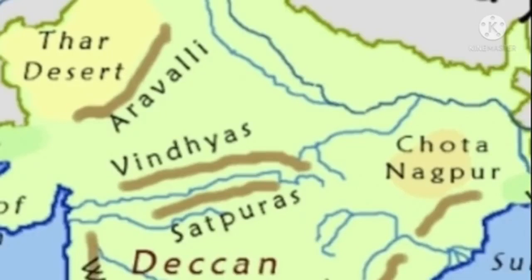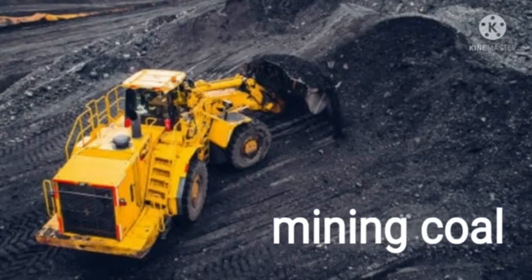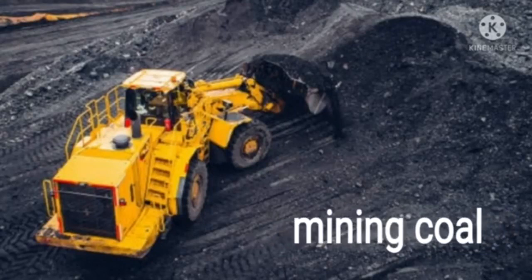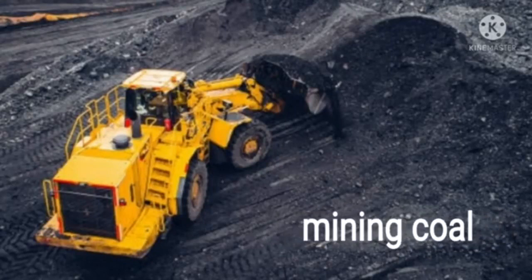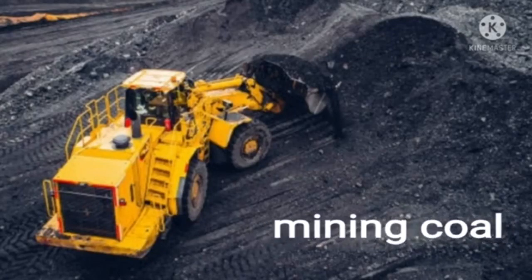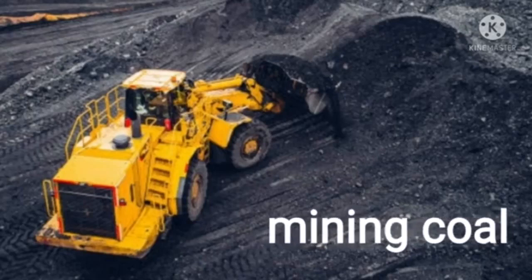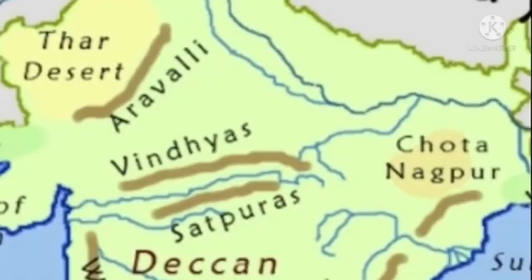One more important point. Jharia, Bokaro and Giridih are important centers for mining coal. What are the important centers for mining coal? Yes, Jharia, Bokaro and Giridih are important centers for mining coal. In India two of the largest steel plants are located.